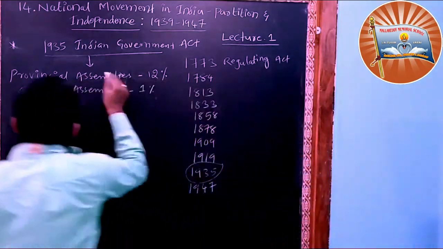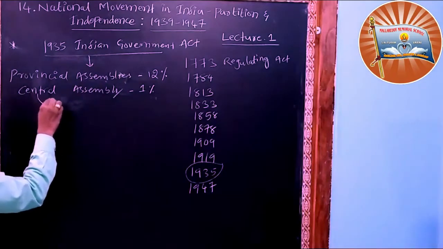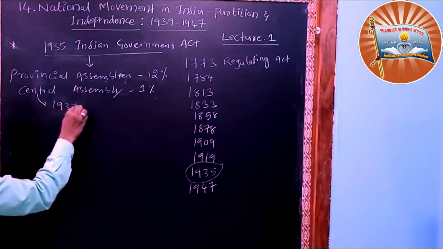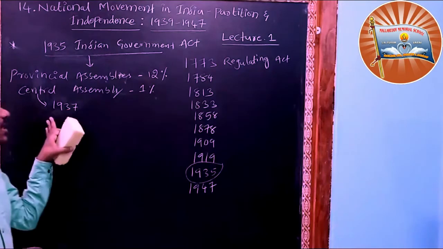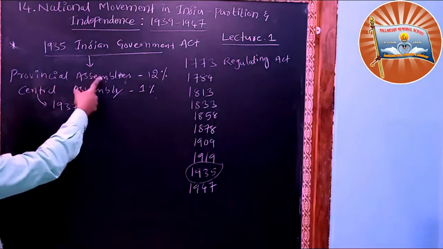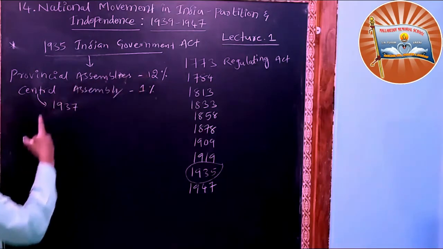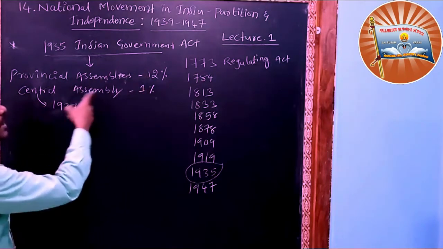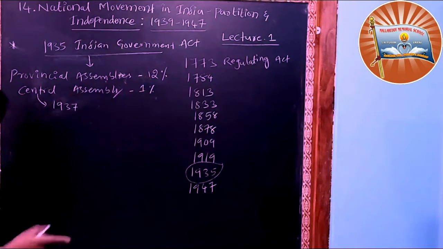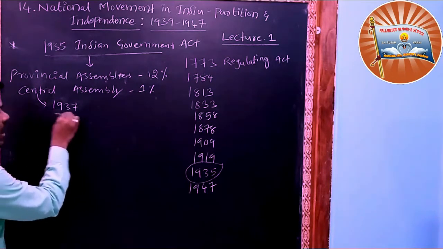These elections were held in 1937. In 1937, elections were held for provincial assemblies and central assemblies. Only 12% of the people were allowed to cast their vote, and only 1% for the central assembly.